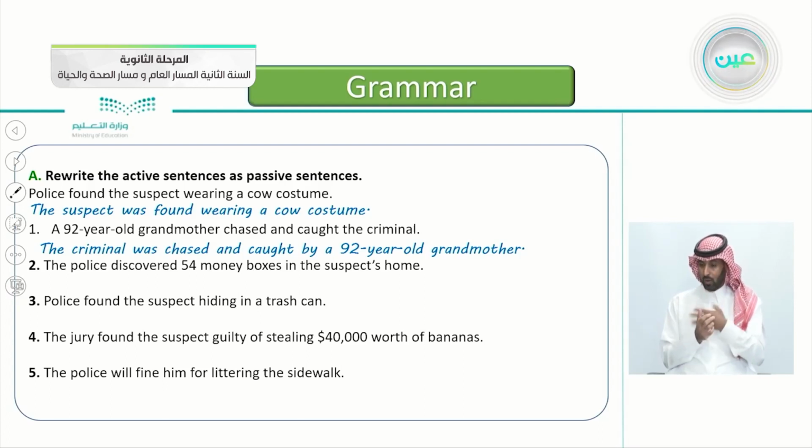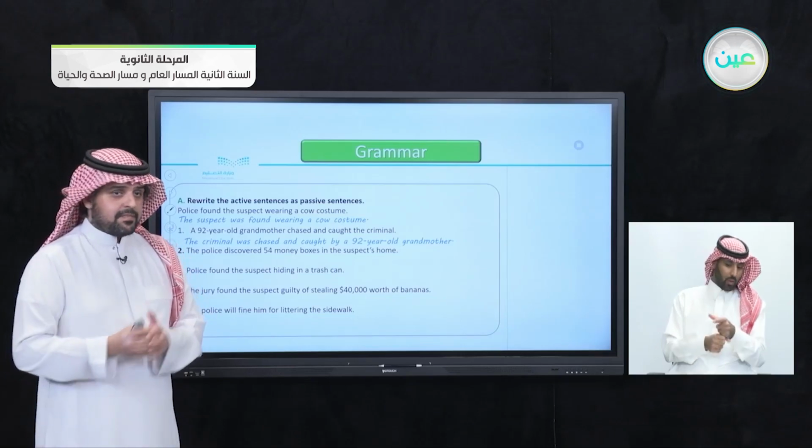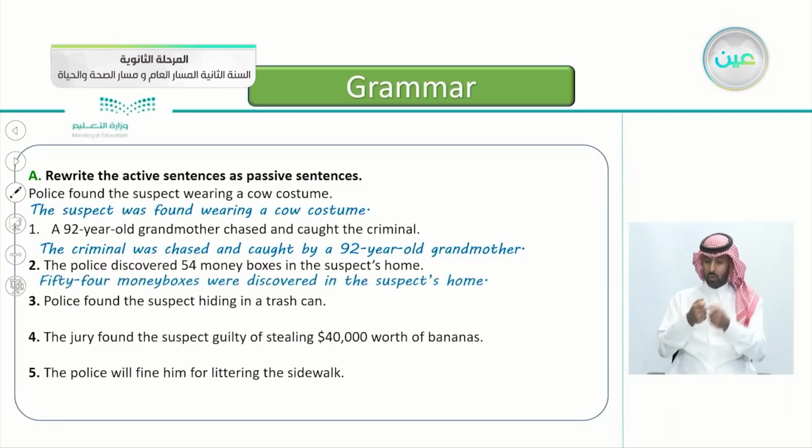The police discovered 54 money boxes in the suspect's home. Again, begin with the object. Yes, that's correct. 54 money boxes, this is the object, were discovered. Were discovered, this is the past participle, in the suspect's home. 54 money boxes were discovered in the suspect's home. You're excellent. You're really getting it.